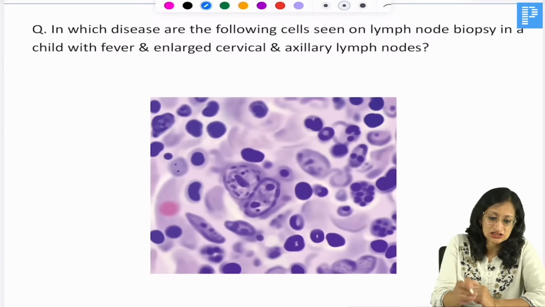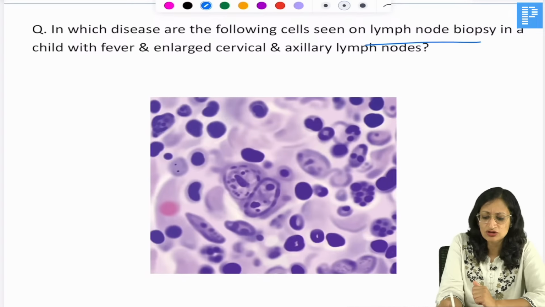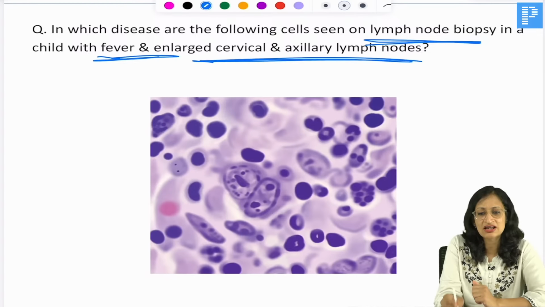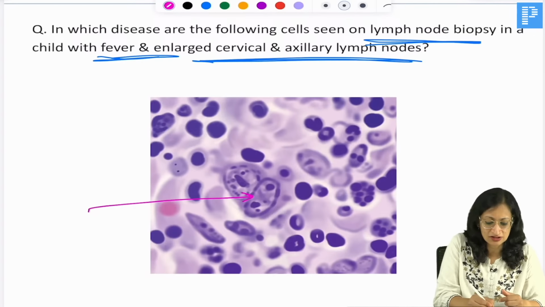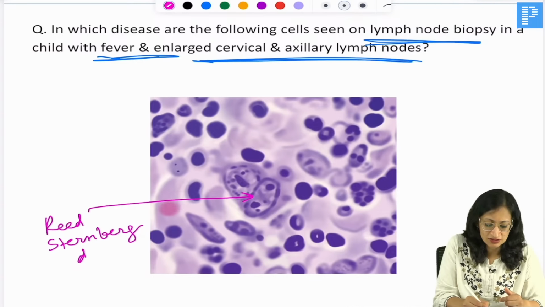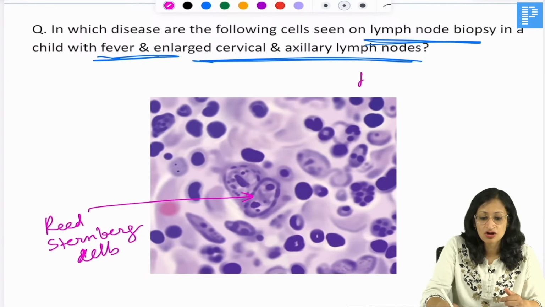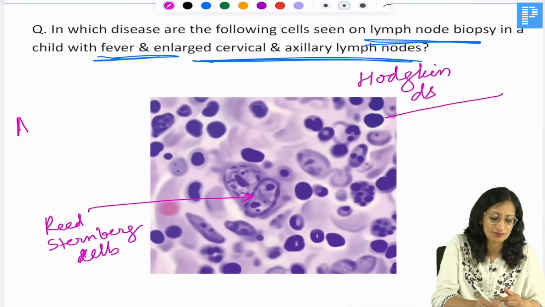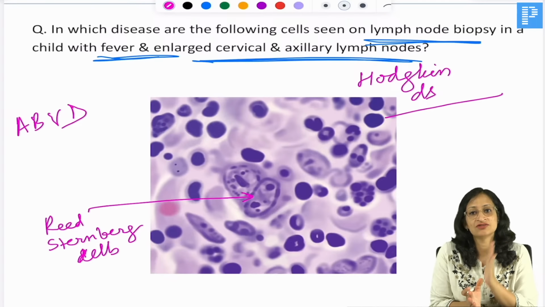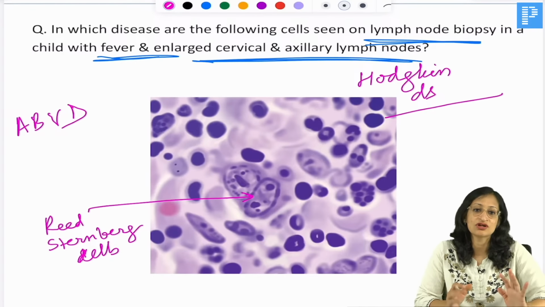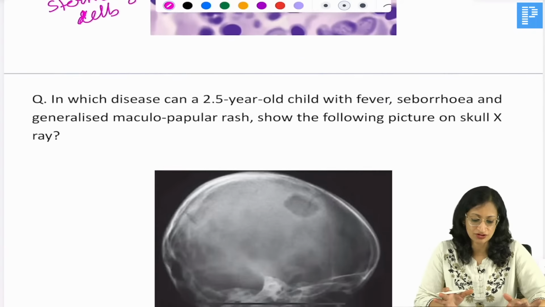Now, in which disease are the following cells seen on lymph node biopsy? There is a child who has fever and enlarged cervical and axillary lymph nodes, big lymph nodes. And on biopsy of the lymph node, you get these cells which are the Reed-Sternberg cells. So, what is your diagnosis then? Reed-Sternberg cells, your diagnosis becomes Hodgkin disease, okay. And for the treatment of Hodgkin disease, we use the ABVD regime: adriamycin, bleomycin, vinblastine and dacarbazine. So, the ABVD regime is what is used for treatment.